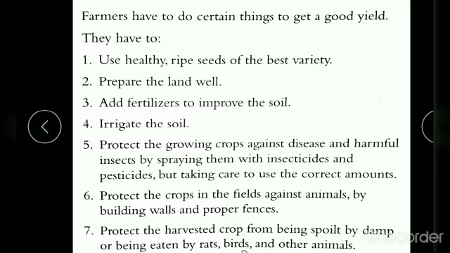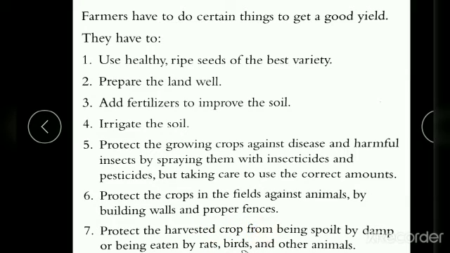The next one: protect the crops in the field against animals by building walls and proper fences. If they don't have proper walls or fences, animals will get inside and damage the crops, right? Next, protect the harvested crop.